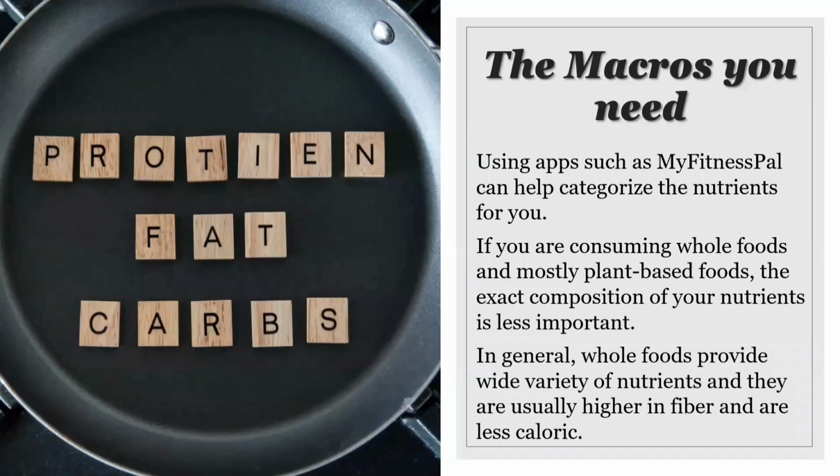When selecting a particular diet plan, you will see an outline of what percentages of macronutrients are recommended. Using phone apps such as MyFitnessPal can help categorize the nutrients for you so you don't have to do all the math. The important part will be to enter the type of food and the amount you consume.